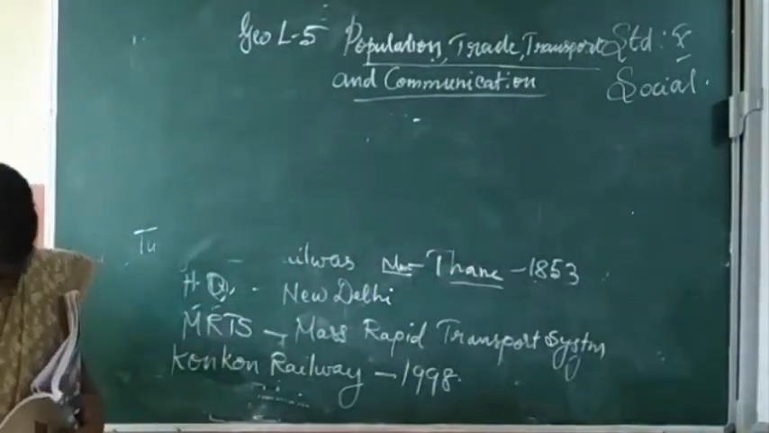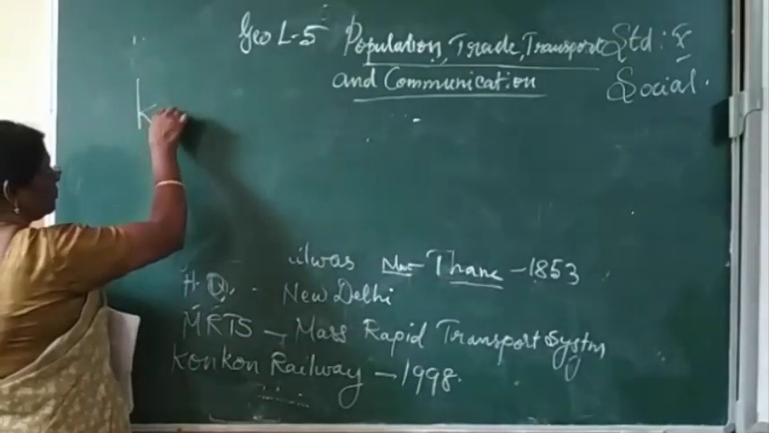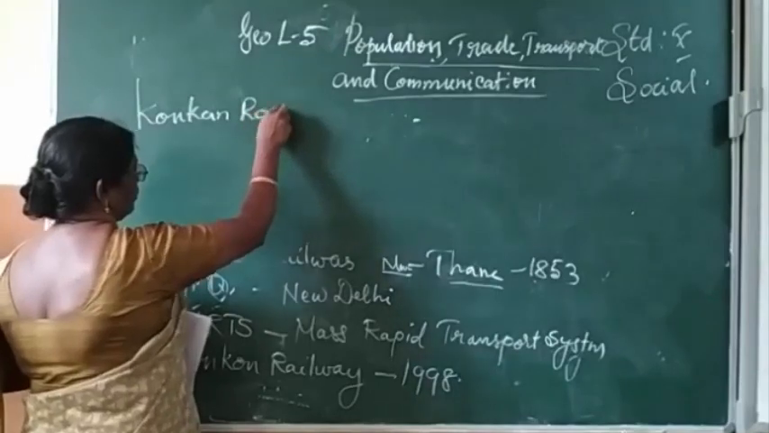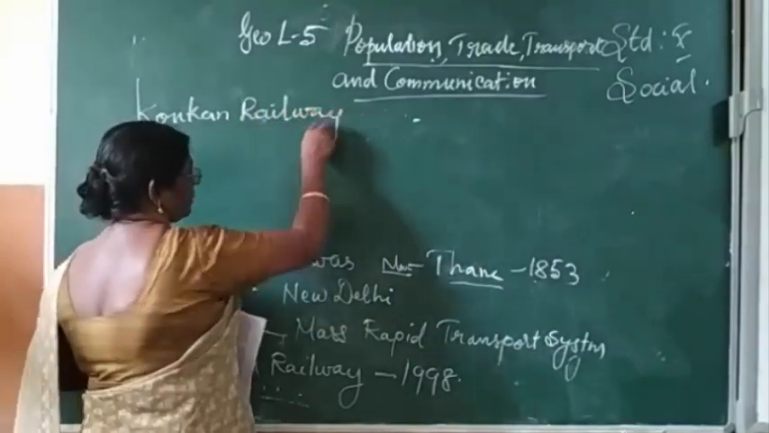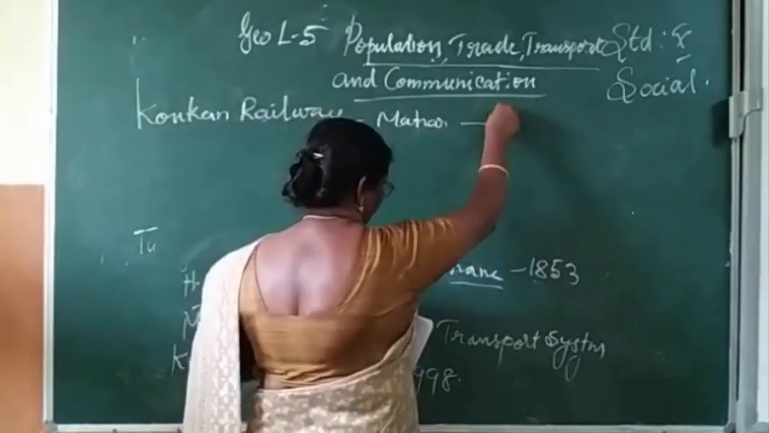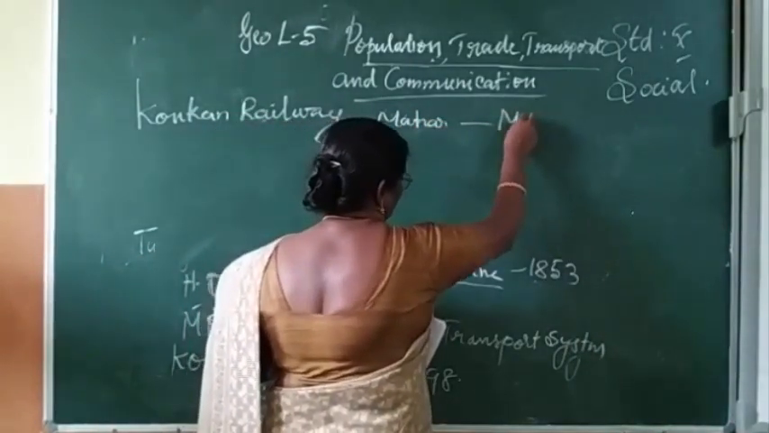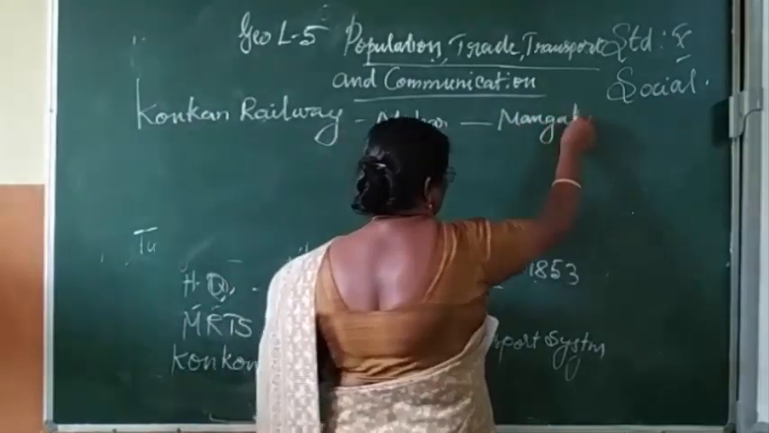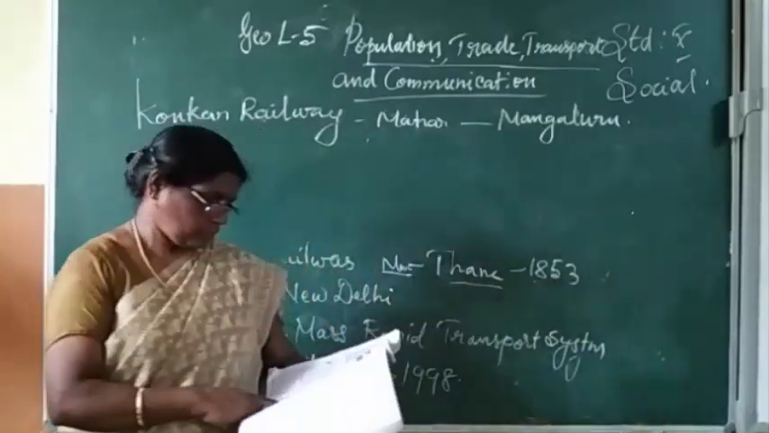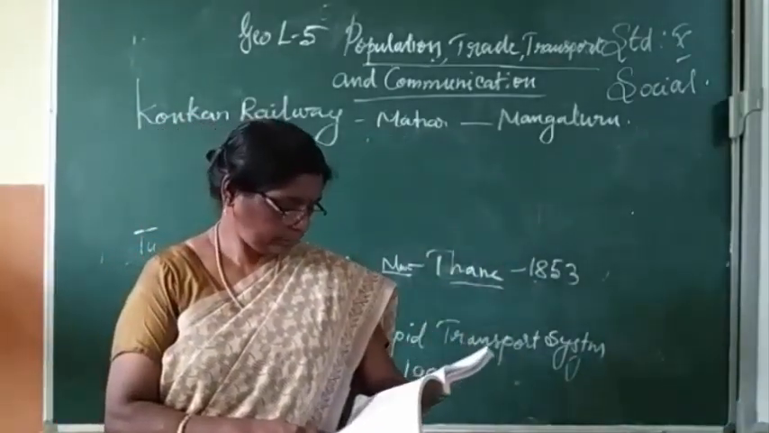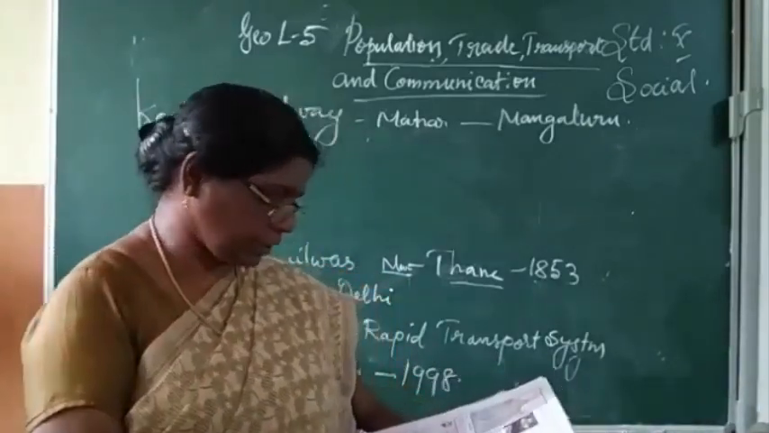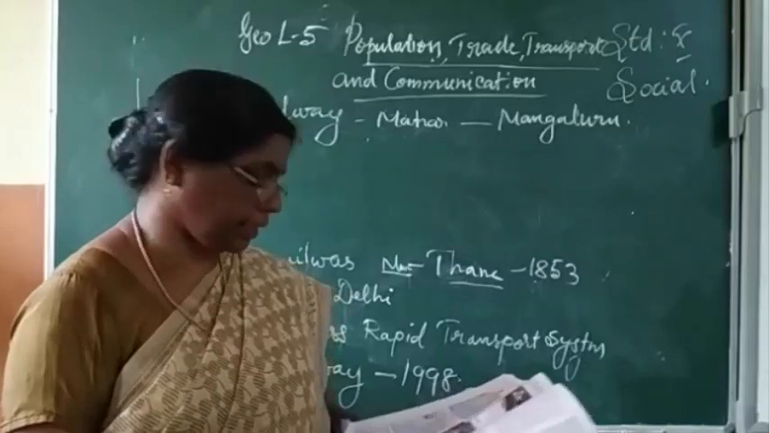Konkan Railway connects Maharashtra to Mangalore in Karnataka and is 760 km long. It is considered an engineering marvel.